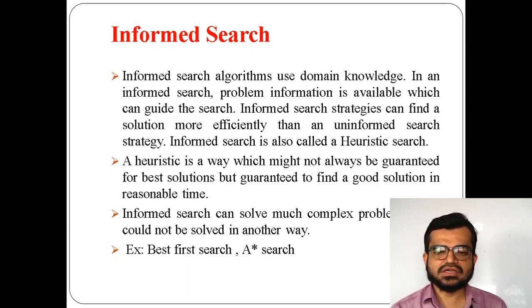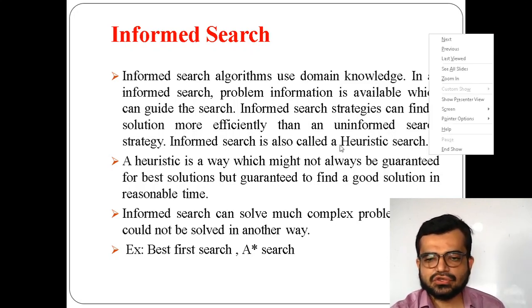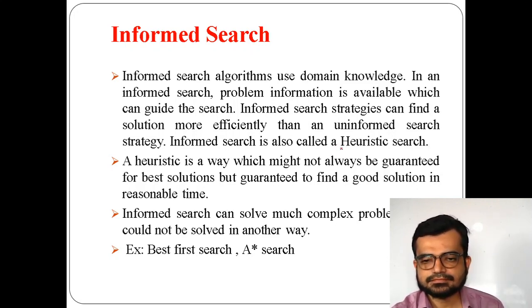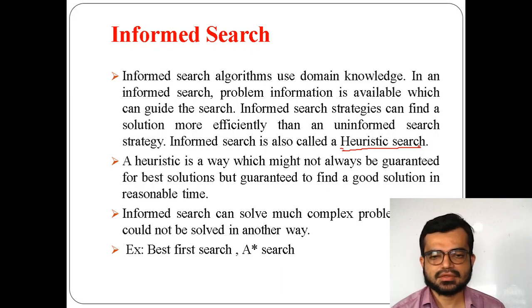This informed search is also called heuristic search. Why is it called heuristic search? Because it uses a heuristic function; that is the other name of informed search.